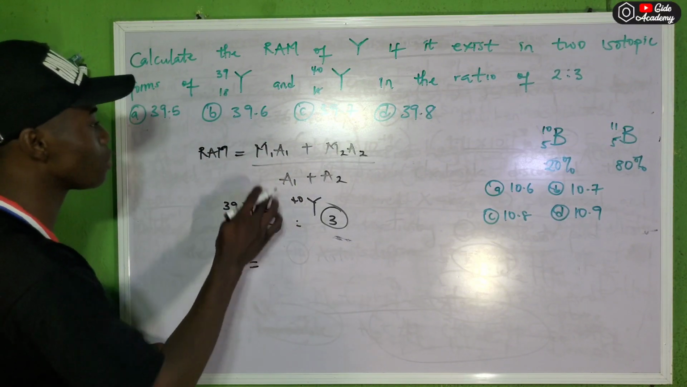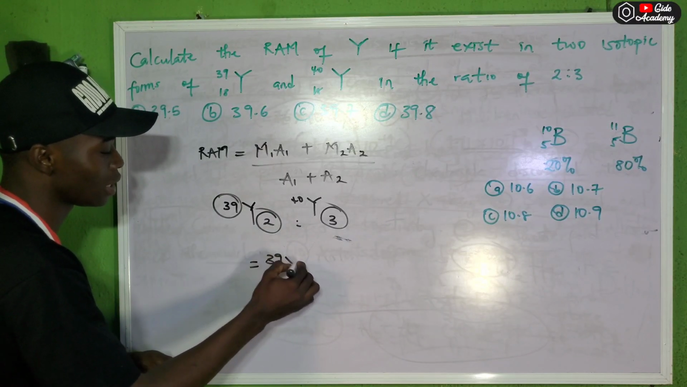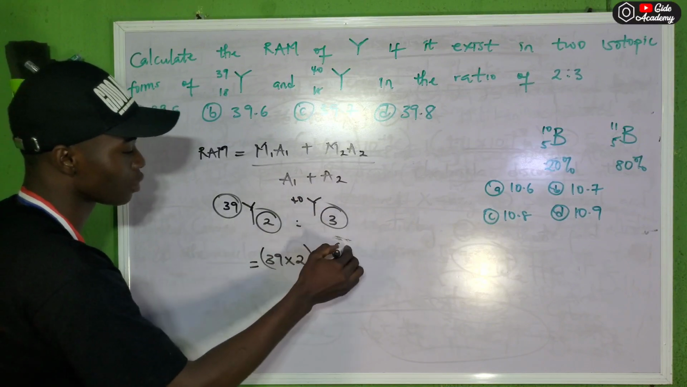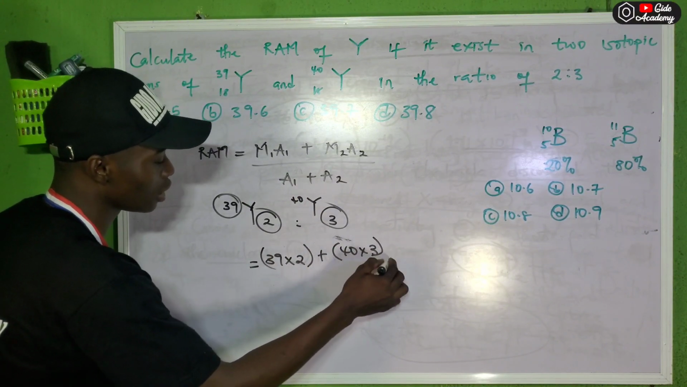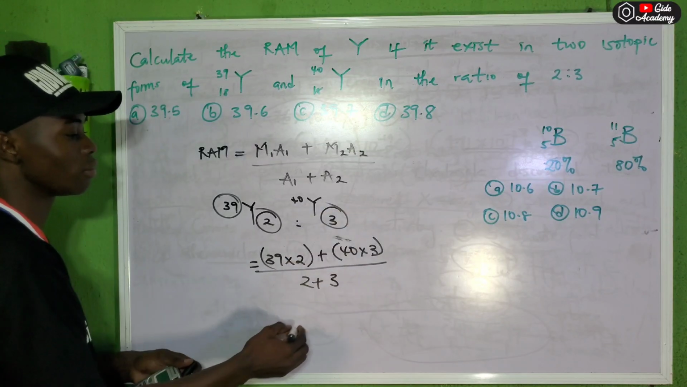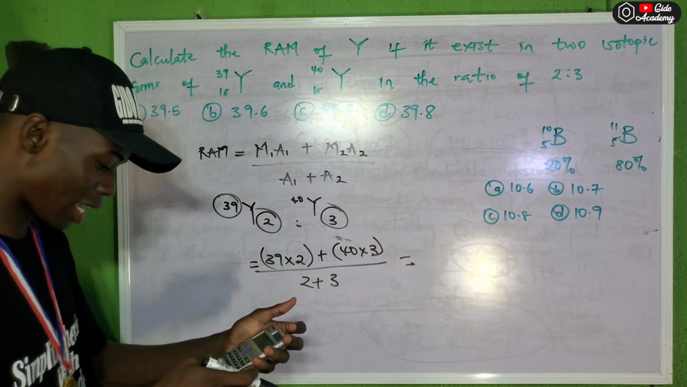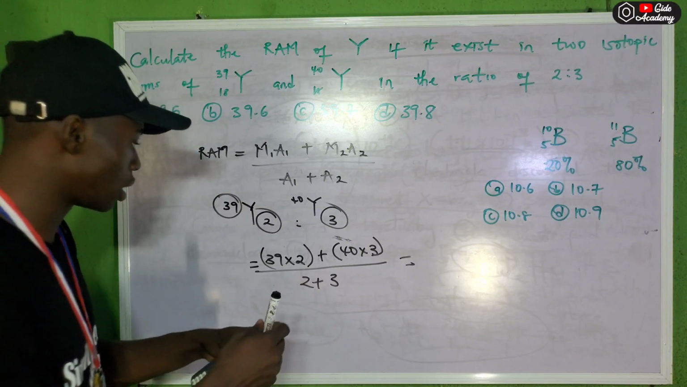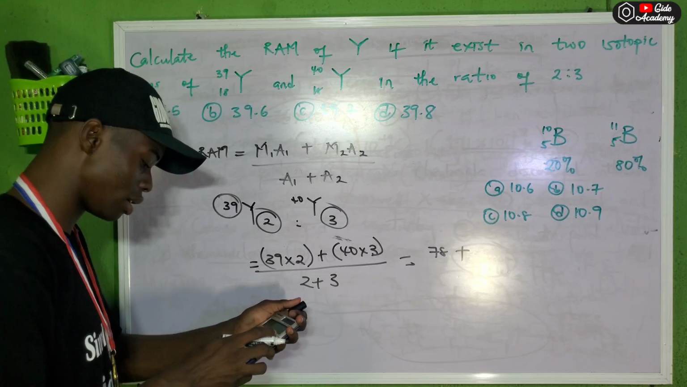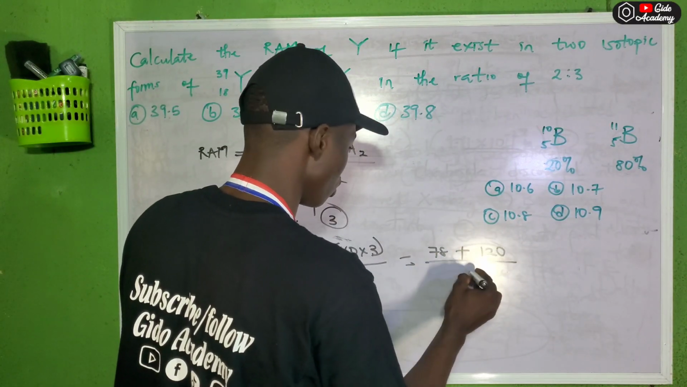So what's my first mass here? The first mass here is 39. 39 times abundance 2, plus mass 40 times 3. At the end, A1 is 2, then A2 is 3. Then from there, if you punch your calculator, 39 times 2 gives us 78, plus 40 times 3, which gives us 120, all over 5.